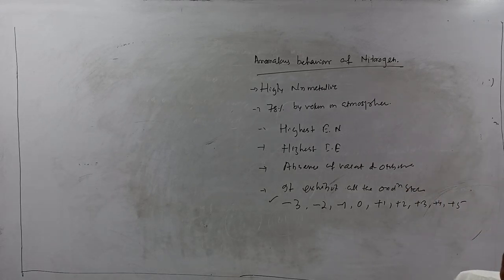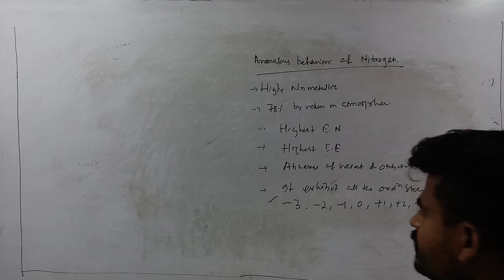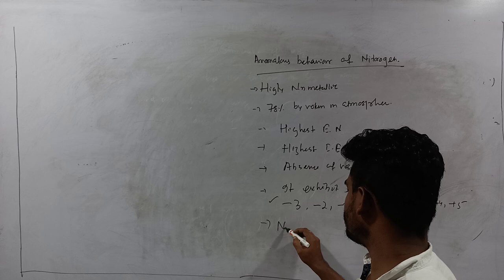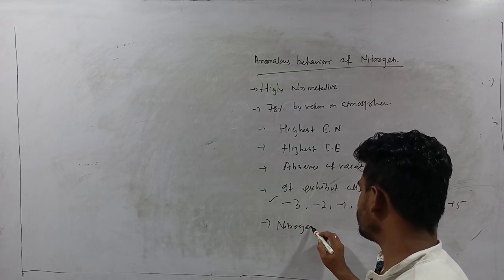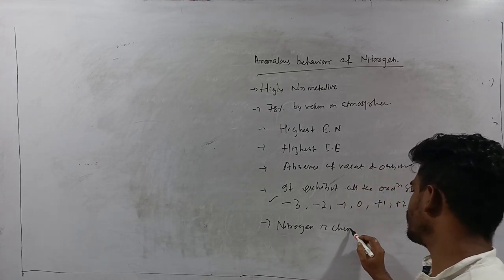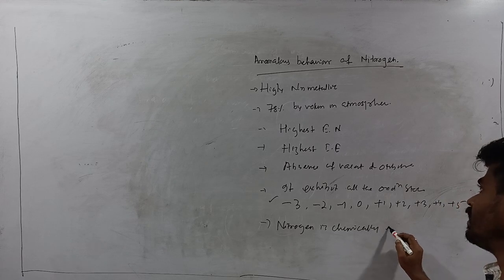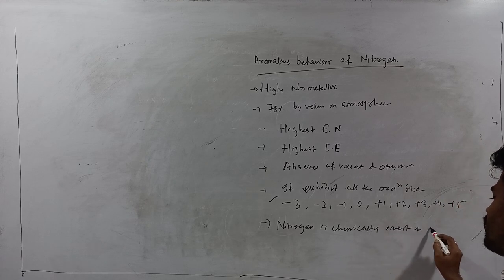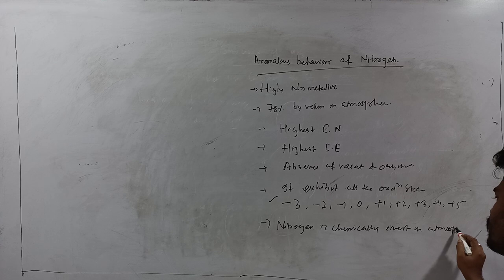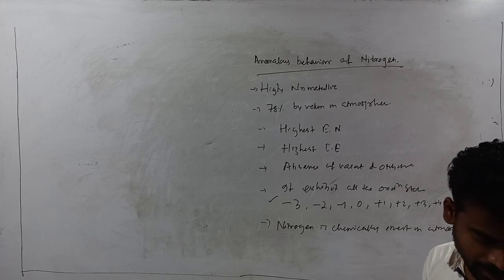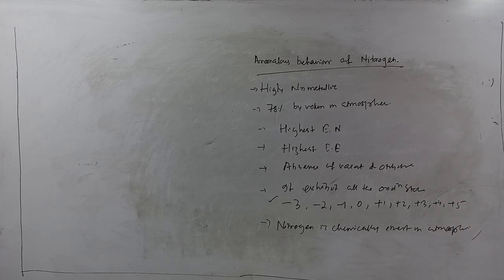Next, nitrogen is chemically inert in the atmosphere.